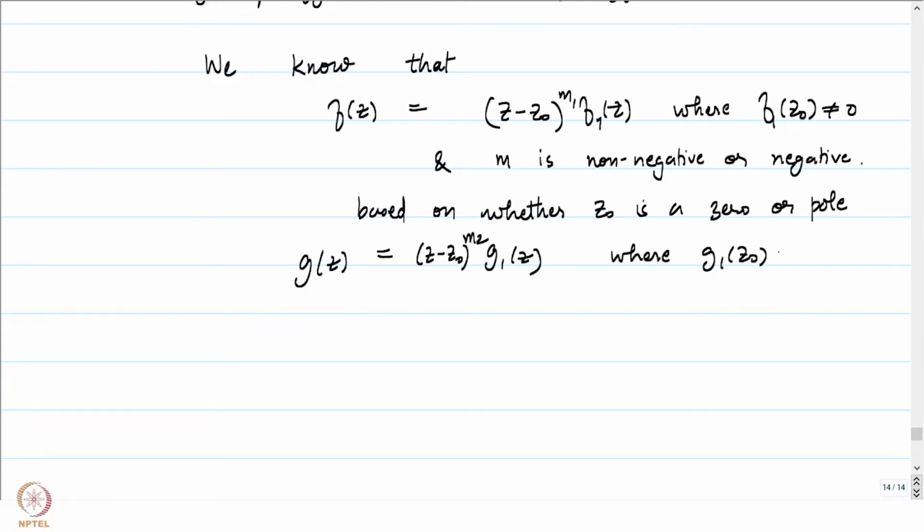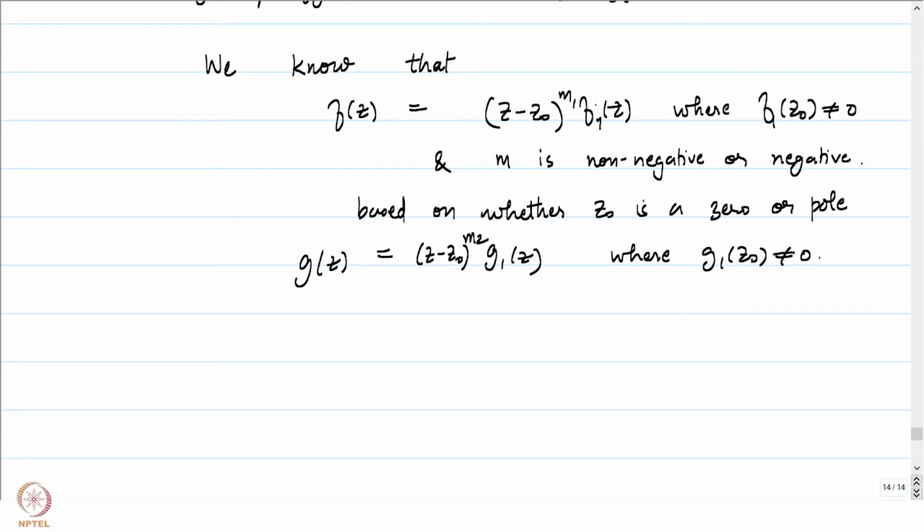So notice that I have tried to capture all the cases by writing f and g in this manner, because if, say for example, z0 was in S1, that means that it is an isolated singularity of f. It could happen that z0 is a removable singularity or a pole.